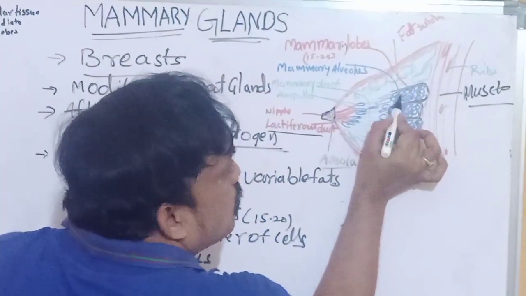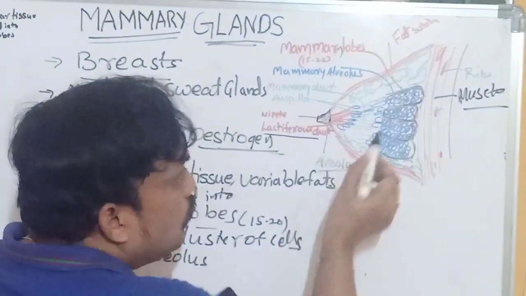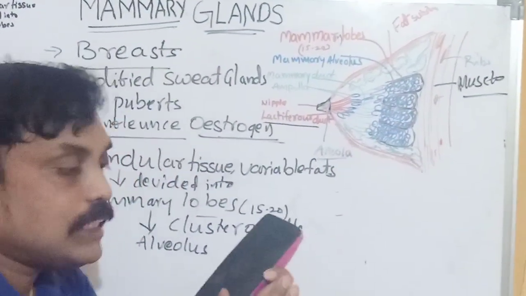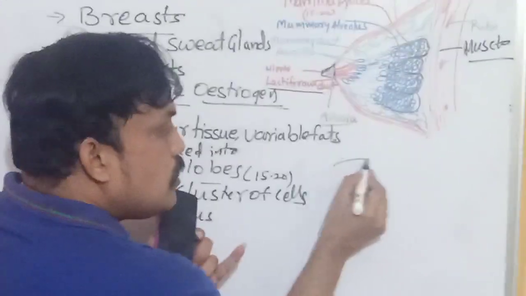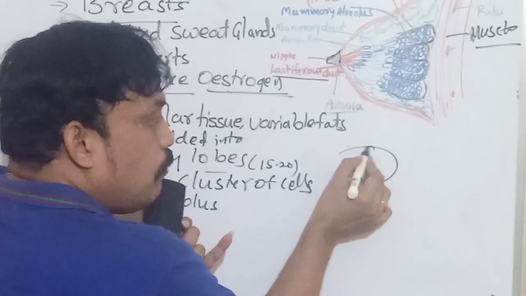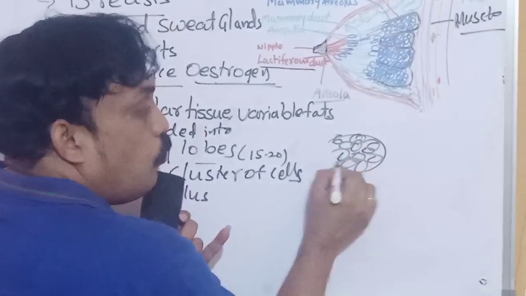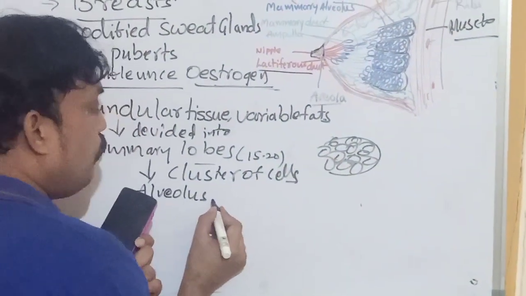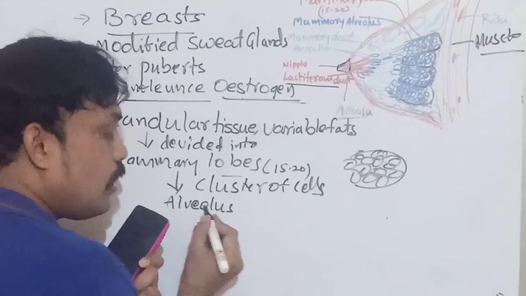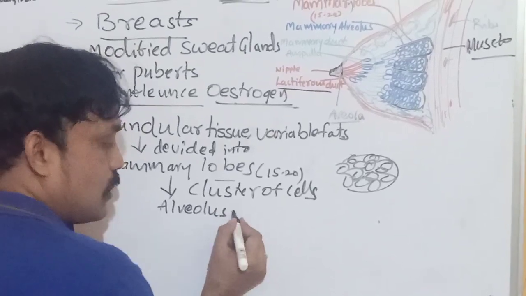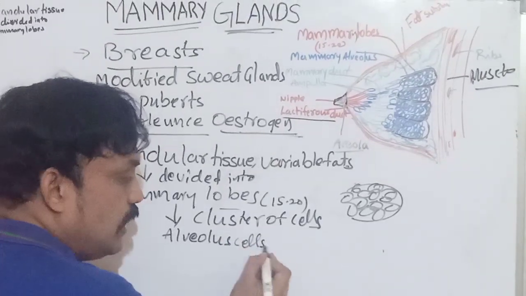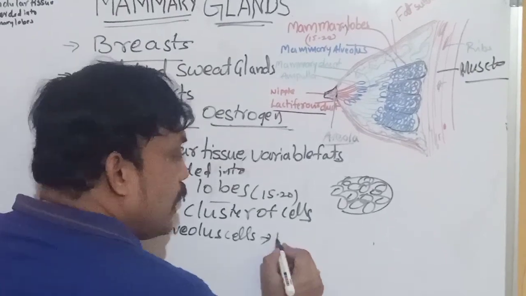What is alveolus? The blue color structure, the cluster of cells. This is the mammary lobule. In the mammary lobule, the cluster of cells are mammary alveolus cells. In these cells milk is stored.